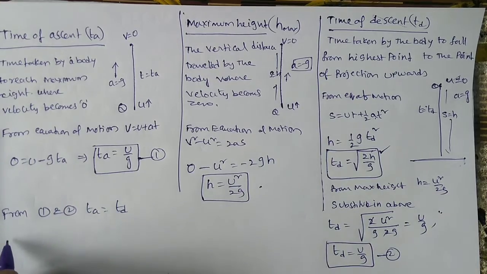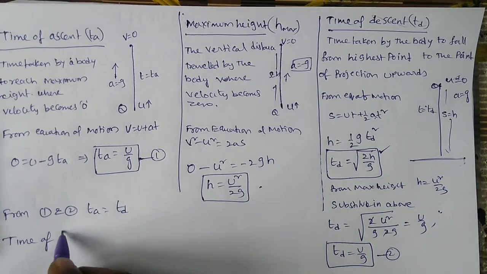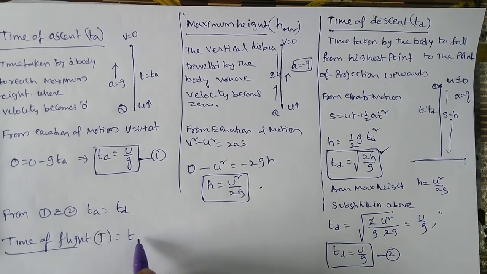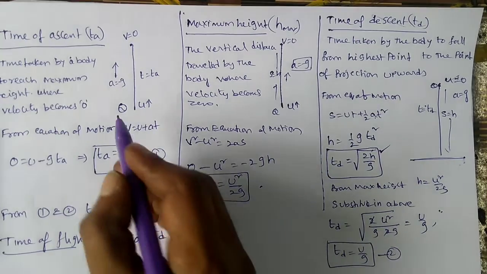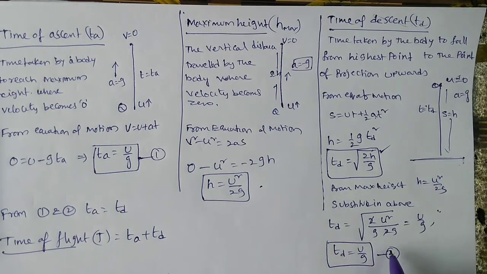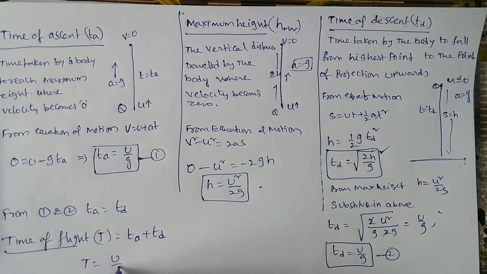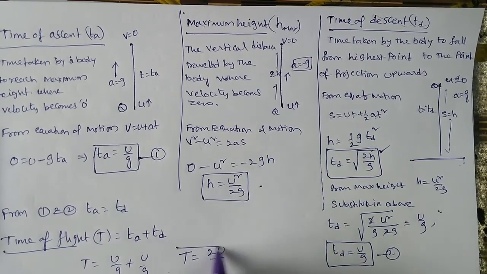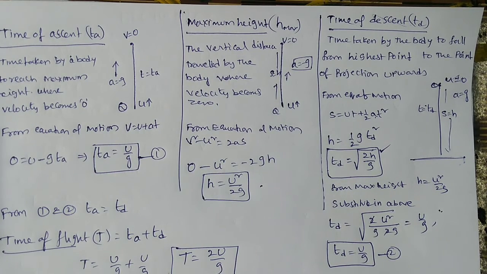So what you can say from this, you will get time of flight, capital T, which is the combination of time of ascent plus time of descent. So time of flight means while going upward and downward. So we can say u by g, this is also u by g. Simply you can say u by g plus u by g. Finally you will get time of flight is equal to 2u by g. The total time for which the body remains in the air we can call the time of flight. We will get the formula T is equal to 2u by g.